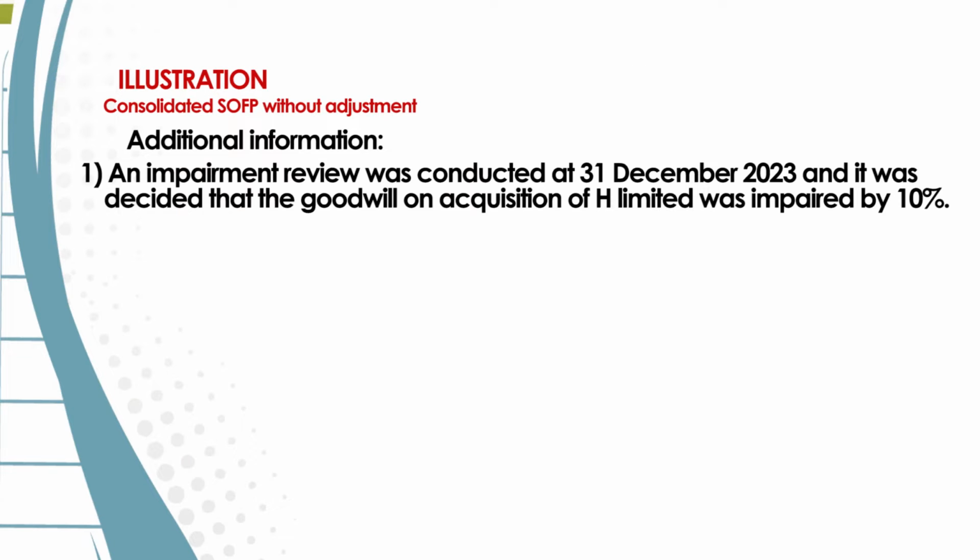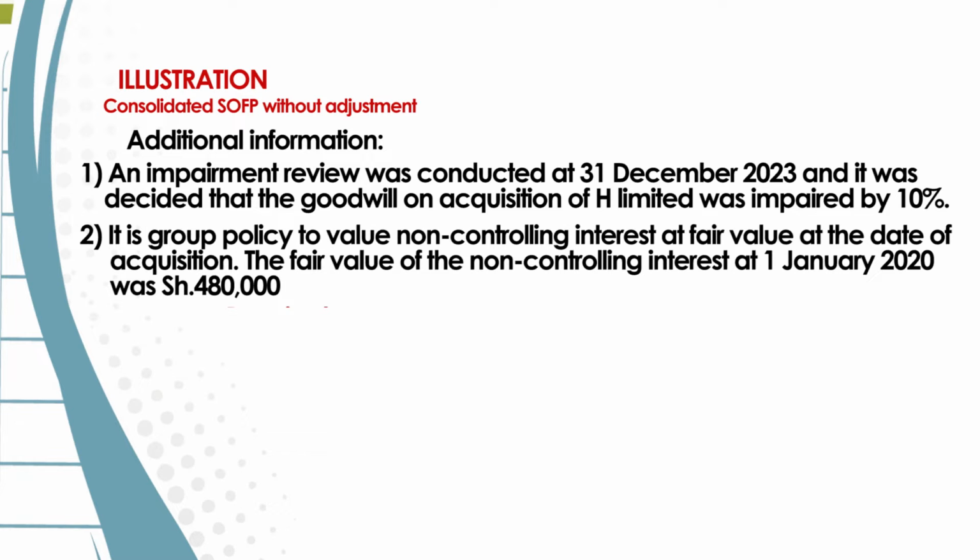We are told an impairment review was conducted at 31st December 2023, and it was decided that the goodwill on acquisition of H Limited was 10% impaired. And number 2, we are told it is the group policy to value non-controlling interest at fair value at the date of acquisition.